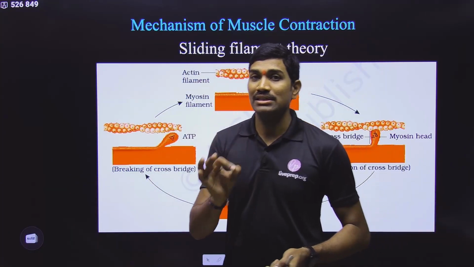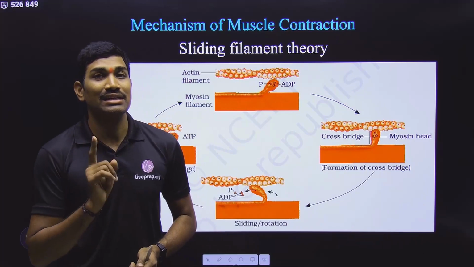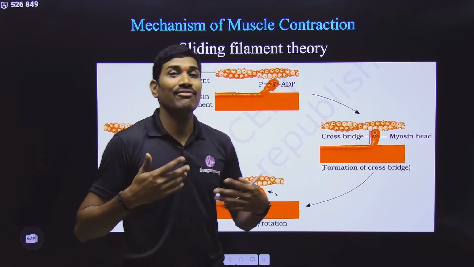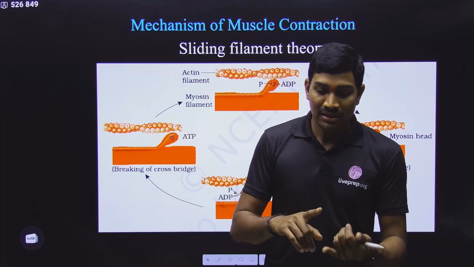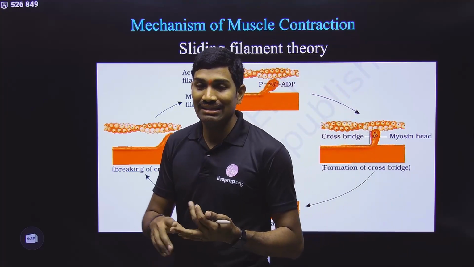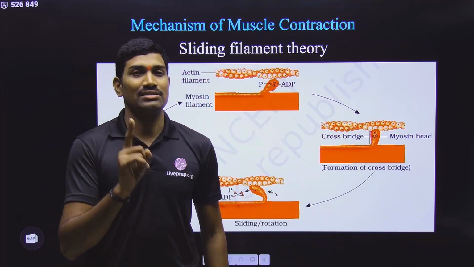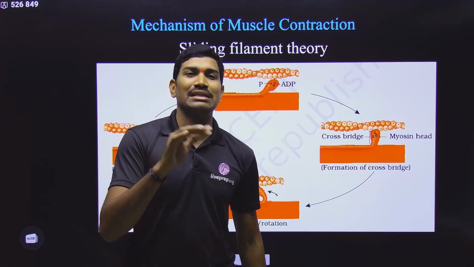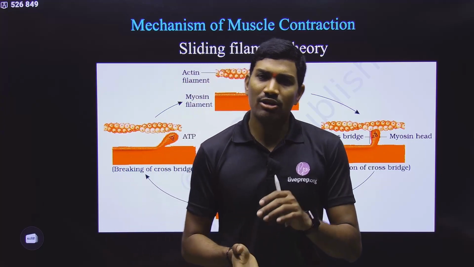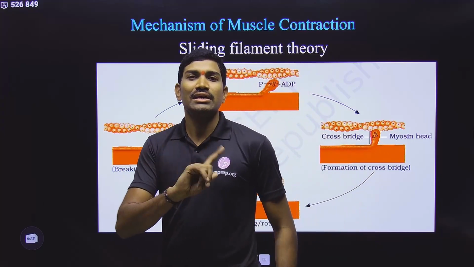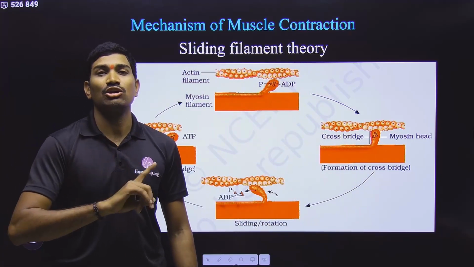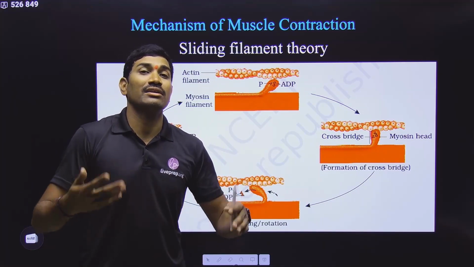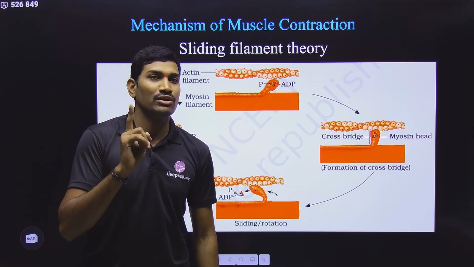Cardiac muscles are present within the heart. Already in body fluids and circulation we studied that cardiac muscles are auto-excitatory, self-excitatory. Already I told you this. There is the SA node and AV node, and they control their own contractions. Yes or no? That does not depend on the nervous system. Even though the nervous system, the sympathetic and parasympathetic nerves, can control them, originally cardiac muscles are not under the control of the nervous system. They can excite on their own. They can contract on their own. So this point you need to remember.